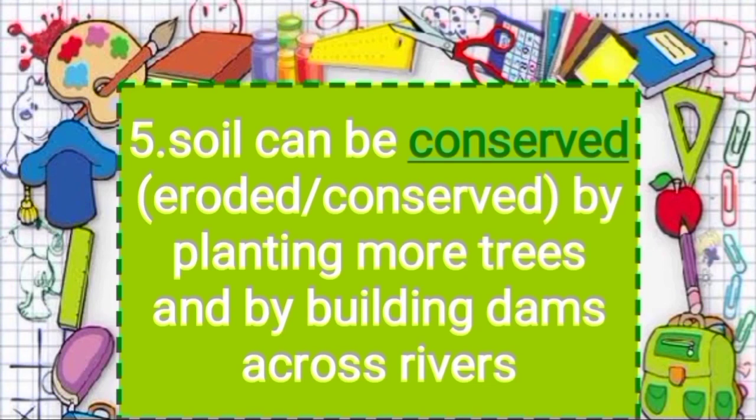So as you know, trees and bushes should be planted in open lands because these plants don't allow the wind to blow with full force and take away the topsoil. Even flowing water can easily wash away a lot of topsoil. So dams should be built across rivers to prevent floods. So the answer is, soil can be conserved by planting more trees and by building dams across a river.